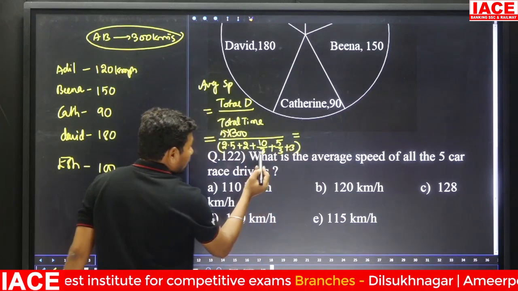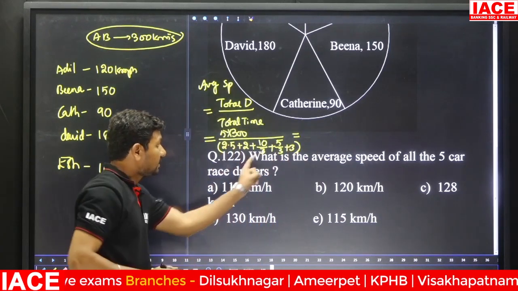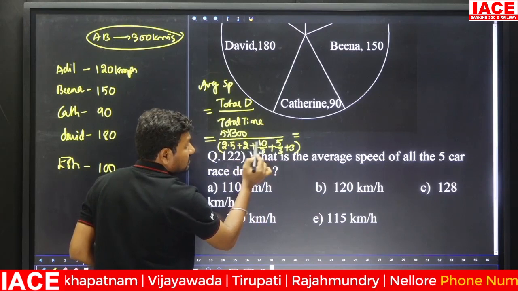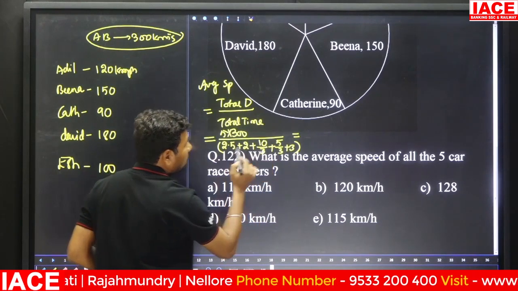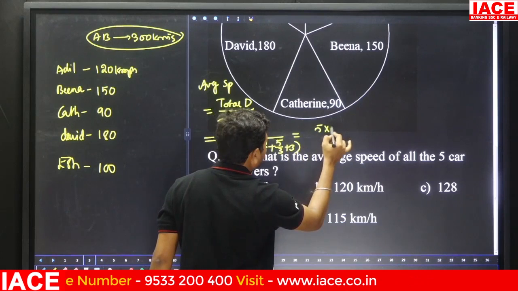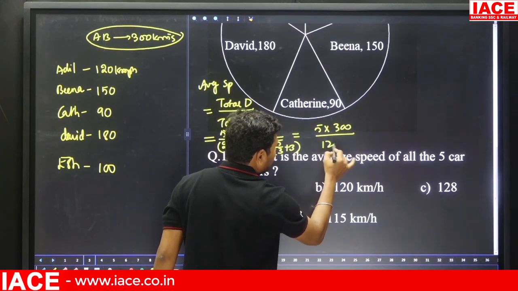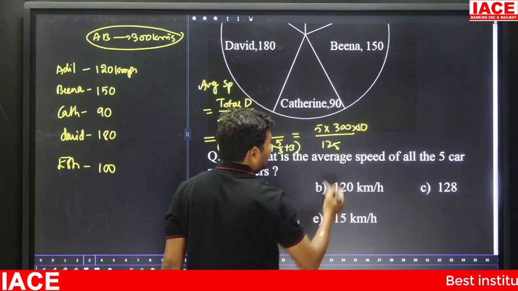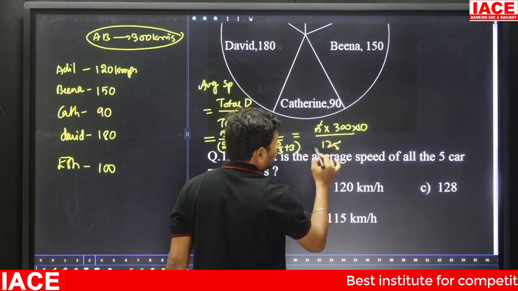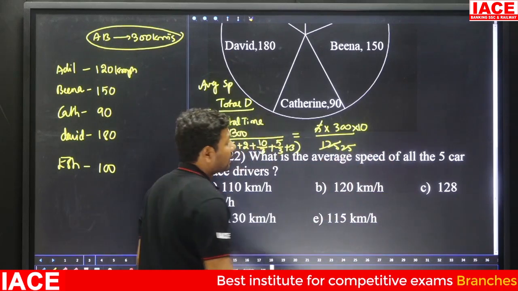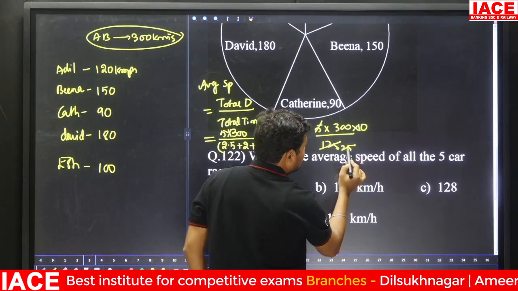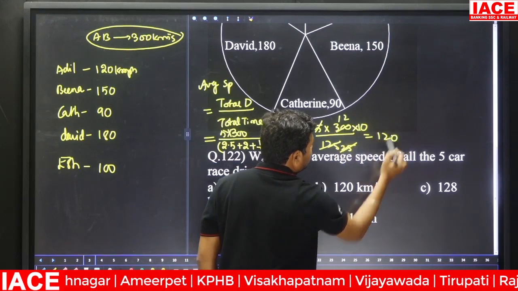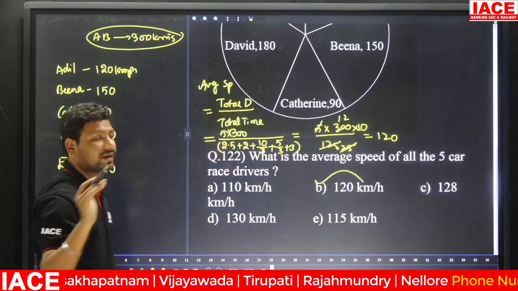Now 10 by 3 plus 5 by 3, the denominators are same, numerators added, 15 by 3 is equal to 5. 5 plus 2.5 plus 2 plus 3: 5 plus 5 is 10, 10 plus 2.5 is 12.5. So 5 into 300 by 12.5, you can write 125 by 10, and 10 comes to the numerator. 5 into 125 is 25 times, 25 cancels, 25 into 100 is 4 times, 4 3s is 12, 12 into 10 is 120 kmph, option B.